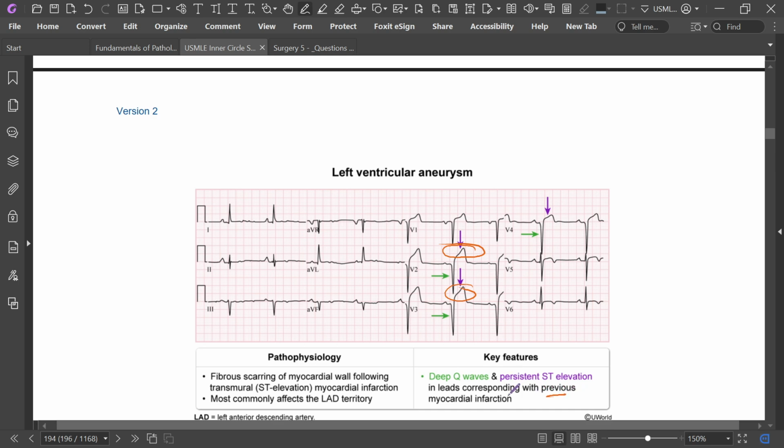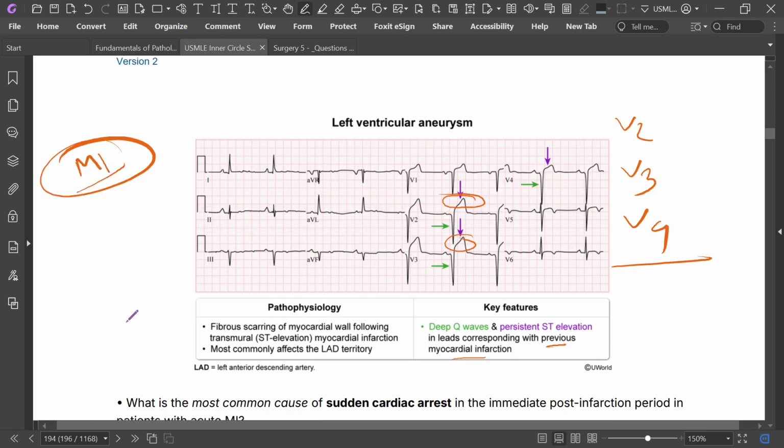Persistent ST elevation in leads corresponding with previous MI. Here, the previous myocardial infarction happened in leads V2, V3, V4. Now there is deep Q and persistent ST elevation. It looks like left ventricular aneurysm. Fibrous scarring of the myocardial wall following transmural ST elevation myocardial infarction most commonly affects the LAD territory.